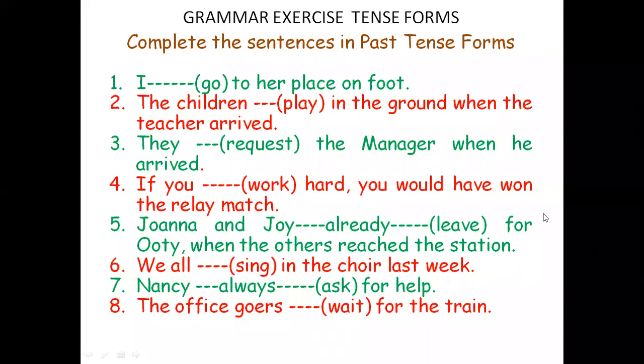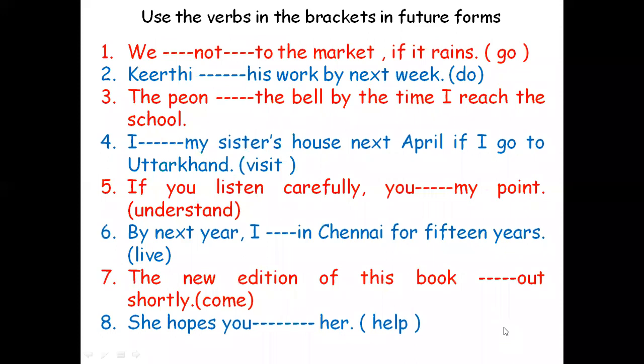Why were waiting? Because office goers is plural. Therefore, were waiting. Why were waiting, not are waiting? Because the instruction is to use past tense. Therefore, the office goers were waiting for the train. Okay, that is past tense.